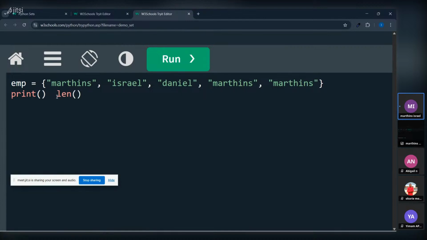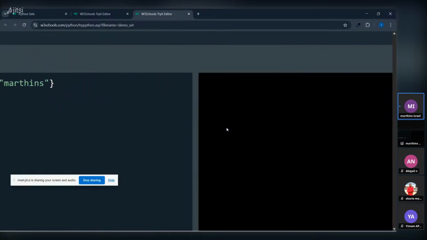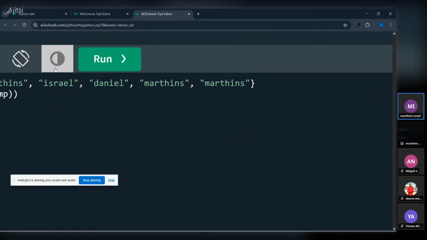So we are going to place it inside our print statement to check the amount of employees. You open your opening bracket and close it. So len now is taking what? This variable called employee, emp. So when we say emp and we run, we'll get the amount of employees.